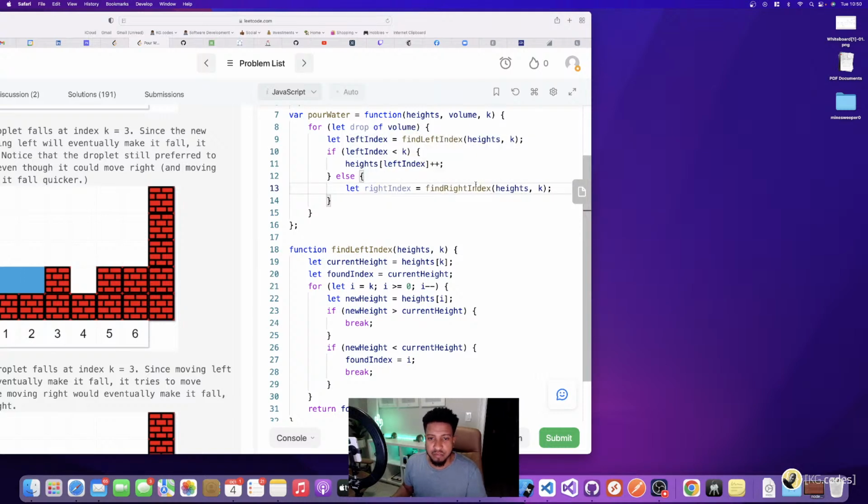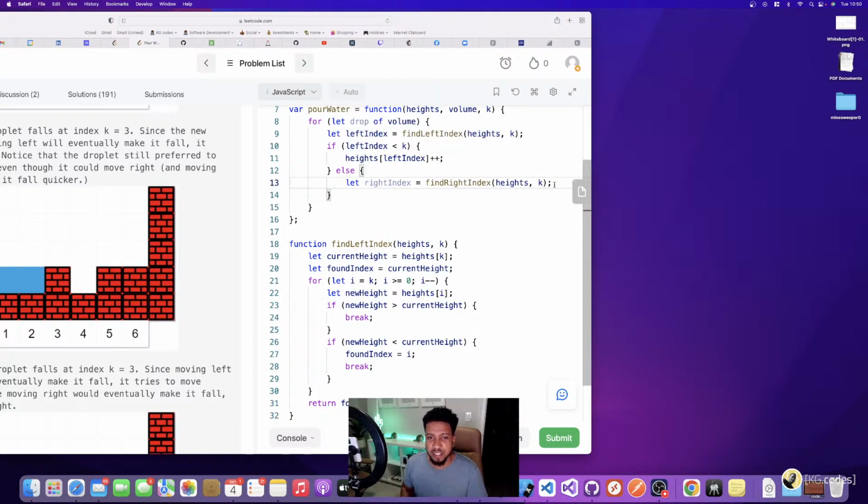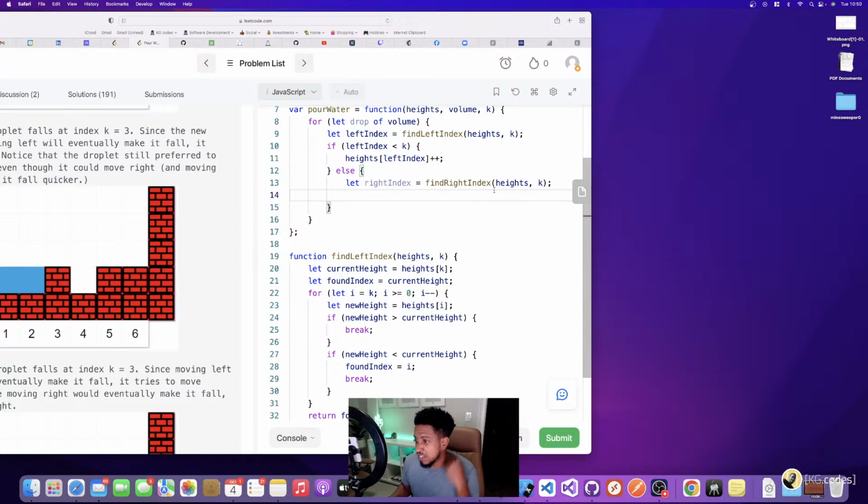And this problem is definitely more complicated. It's hard to explain this problem. So I hope you guys are understanding. Please let me know if you have questions or anything like that. But yeah, this is a tough one, man. This is a tough one to think through. I guess it's why it's a medium.